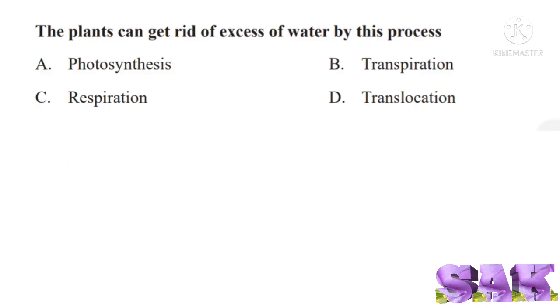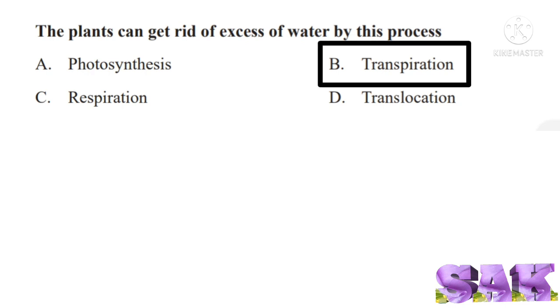Next question. The plants can get rid of excess of water by this process. Loss of water from plant body in the form of water vapors is called transpiration. So, correct answer for this question is option B, transpiration.